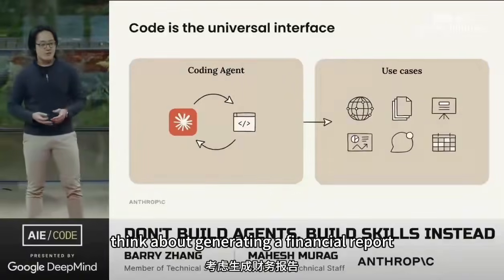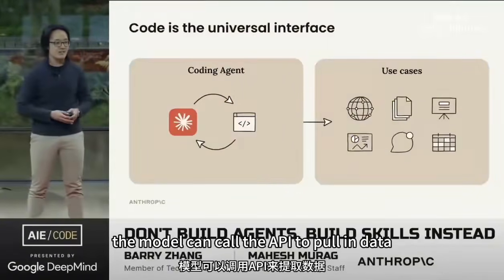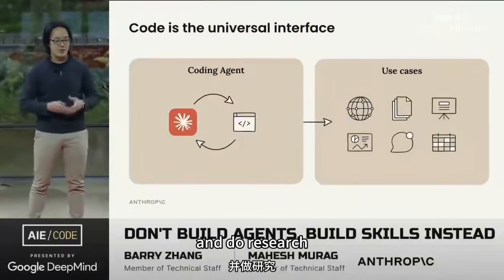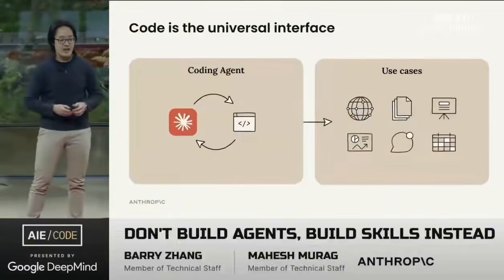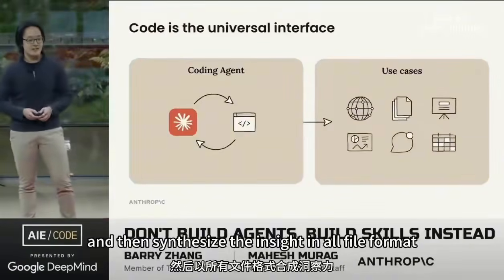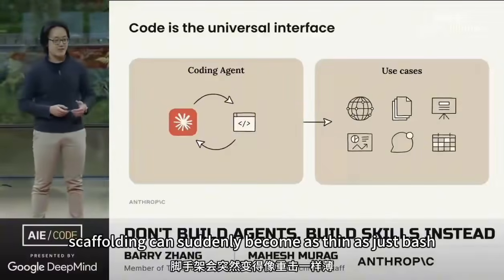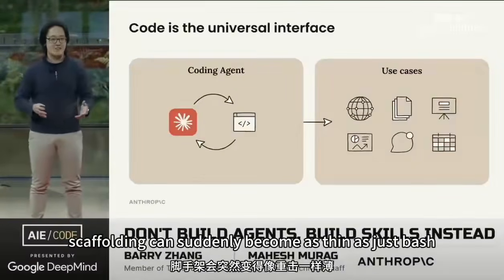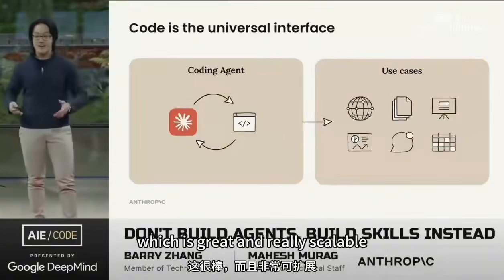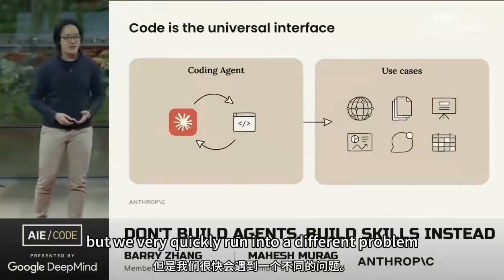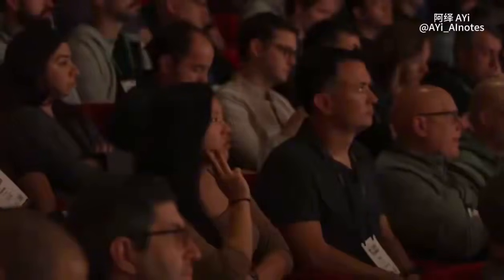Think about generating a financial report. The model can call the API to pull in data and do research. It can organize that data in the file system. You can analyze it with Python and then synthesize the insight in any file format, all through code. The core scaffolding can suddenly become as thin as just bash and a file system, which is great and really scalable, but we very quickly run into a different problem.